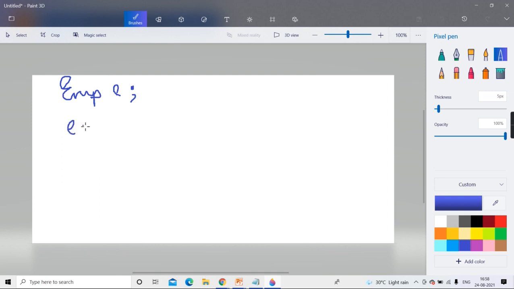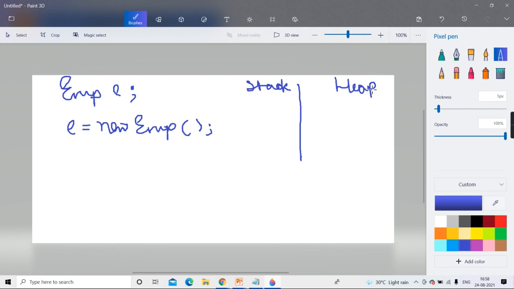Now I wrote E equal to new employee. One copy is created and the reference has come in E. This is your stack part. On the stack, the reference variable is there, and the actual object will get memory on the heap part. So here E is there.